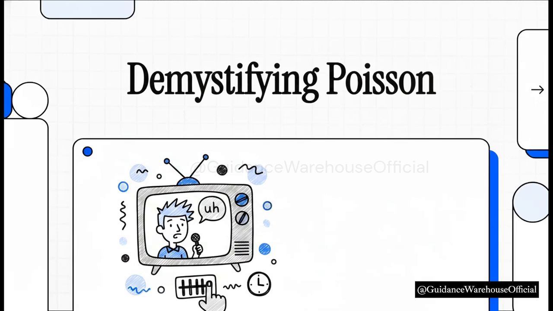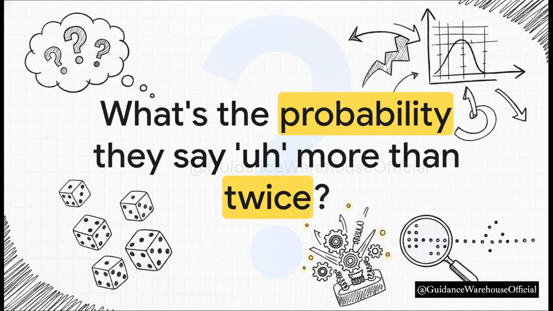You're watching the evening news, and you notice the reporter has this habit of saying a certain phrase during the broadcast. You actually count them, and on average, it happens exactly twice per show. So here's a puzzle for you. What is the exact mathematical probability that tonight they're going to say it more than 2 times? Or 3 times? What about 10 times?